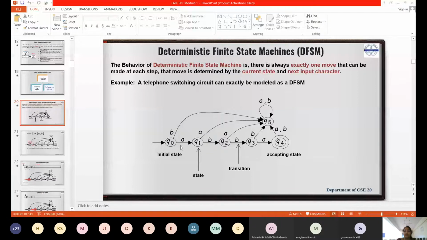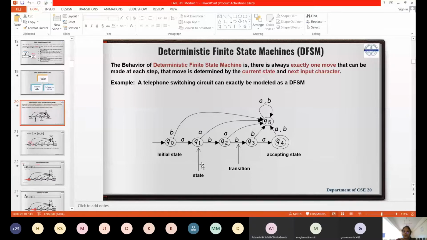From Q4, which is the accepting state, you need not go to any state actually. There it ends. Suppose you go to some other state from the accepting state Q4, then again from that state you have to end up in Q4 itself. The communication of the channel has to end with the final state itself.